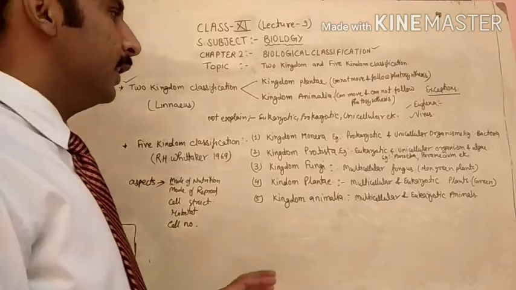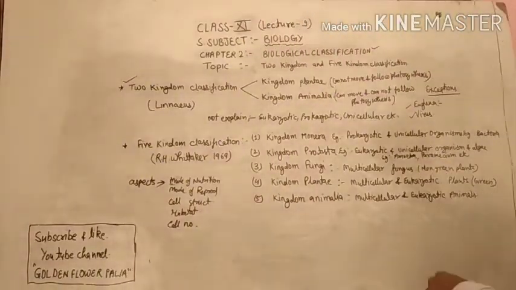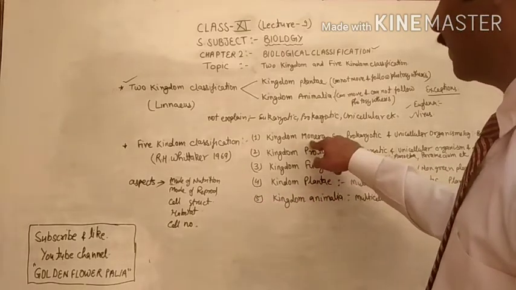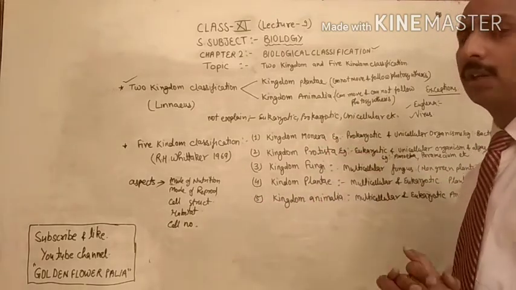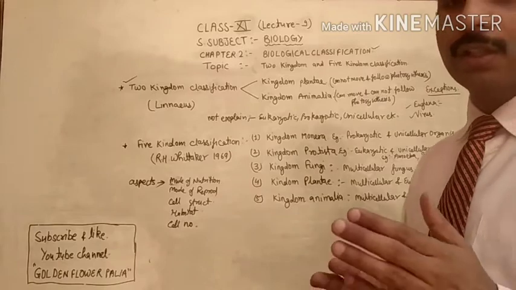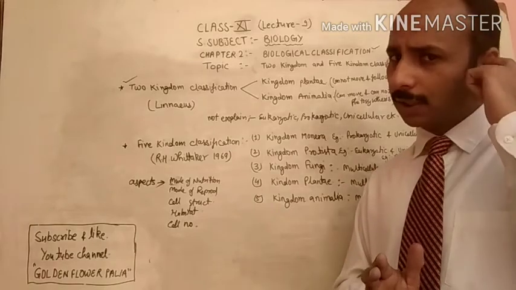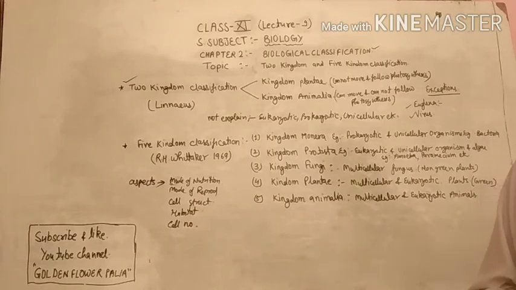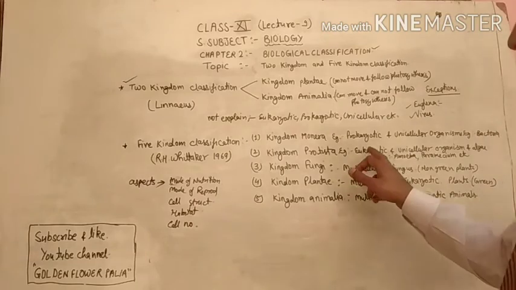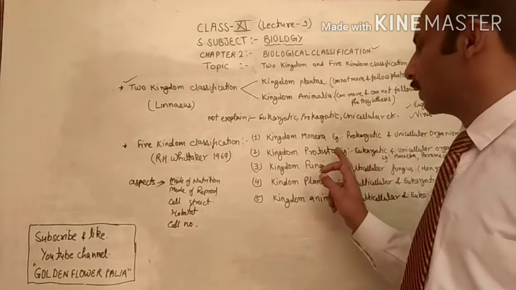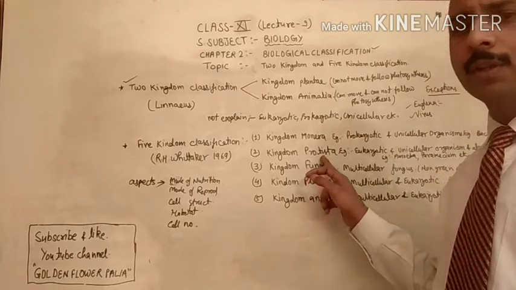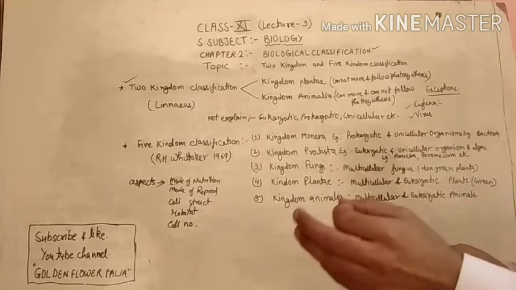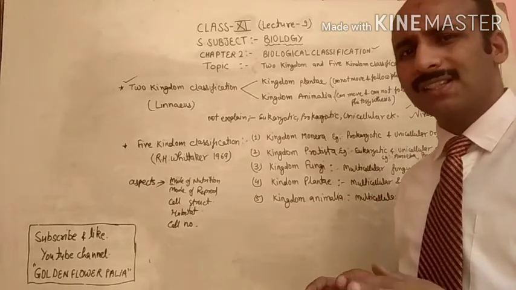So once again I am telling you the examples belonging to this group, kingdom Monera. All kinds of the bacteria are classified into this kingdom. Kingdom Protista, all kinds of the eukaryotic. You are knowing very well what type of the cells are called eukaryotic cells and prokaryotic cells. So eukaryotic and unicellular organisms are placed in this kingdom Protista. Then kingdom Fungi. In kingdom Fungi, all unicellular and multicellular fungus are placed.